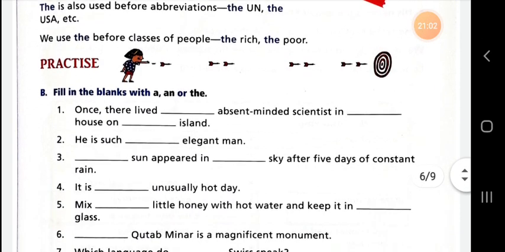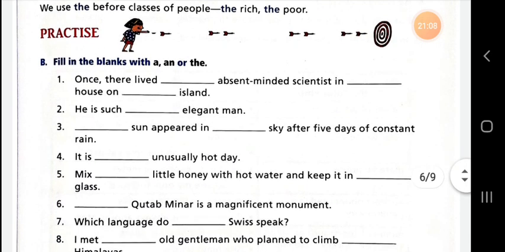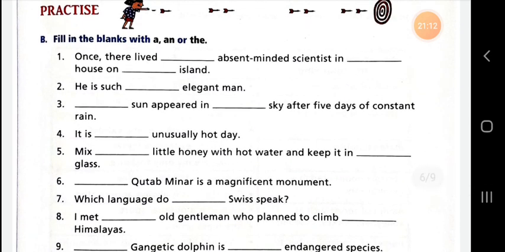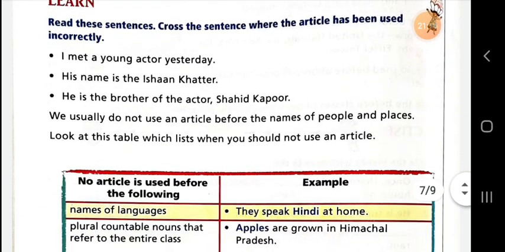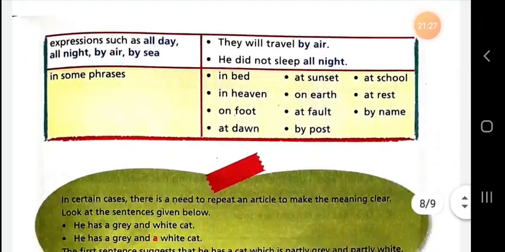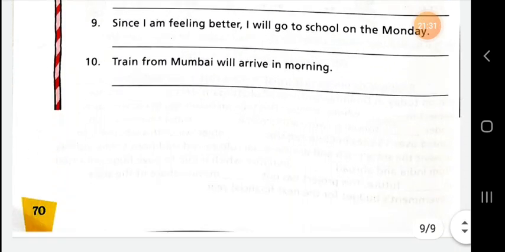Now exercise B is given here, that is important. And dear student, in my next video I will tell you about all these exercises, as well as the no use of article, meaning in which conditions you should not use an article. All these things I will tell you in my next video.